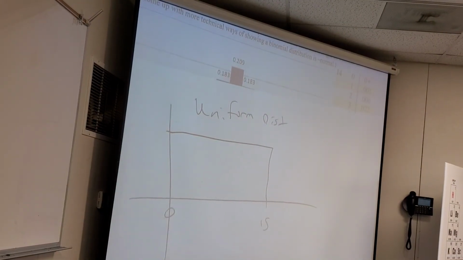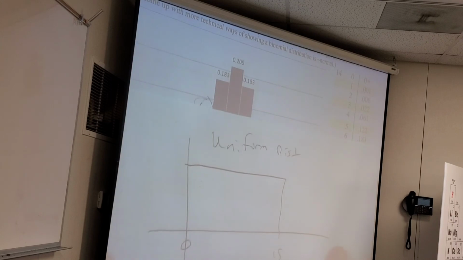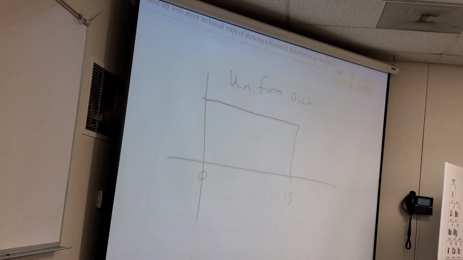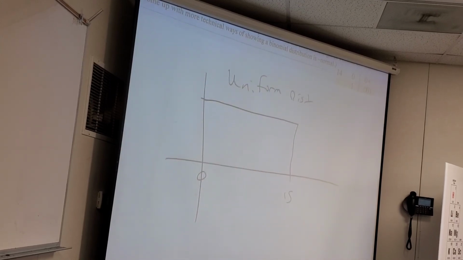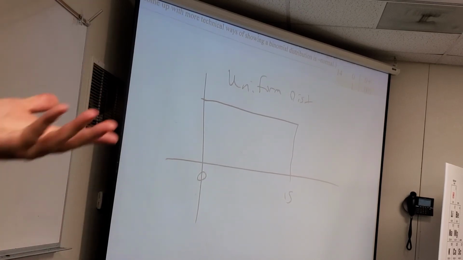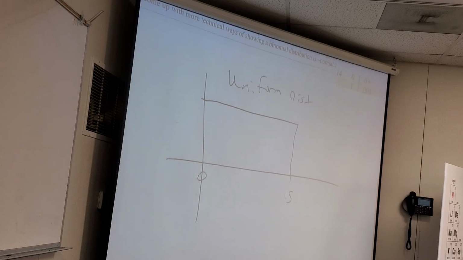Now watch. What did I just say earlier? If I can draw a distribution and the area is 1, whatever the shape of the distribution is, if I make the area 1,